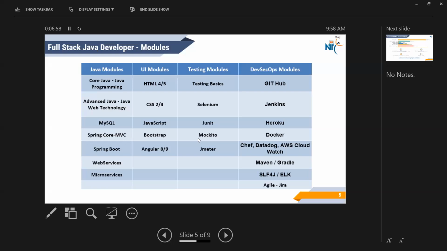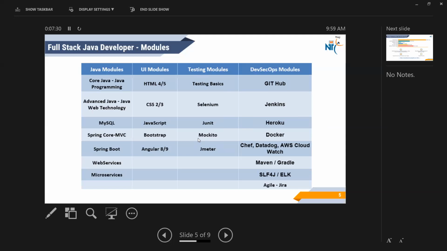So every day our class will start at 9:30, 9:35, below 9:40. From 9:30 to below 11 o'clock, I'll be trying to close the session. Likewise, a 1.5 hour session every day for 50 to 55 days, I'll be trying to complete core Java. In the meantime, you need to learn MySQL and UI modules. Am I understandable, guys? Some other faculty will be taking that.